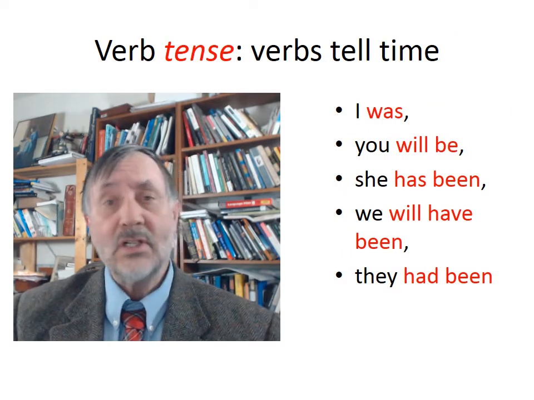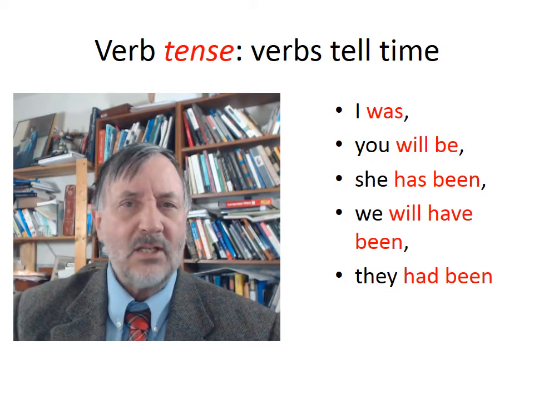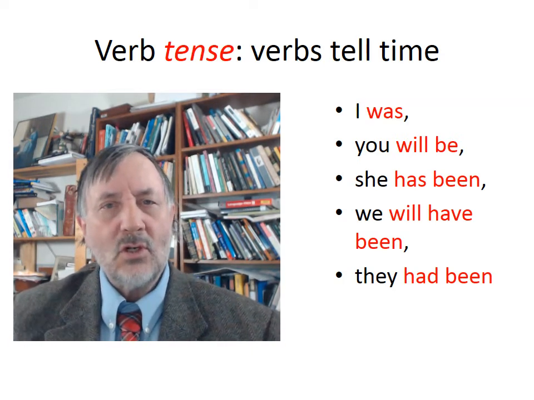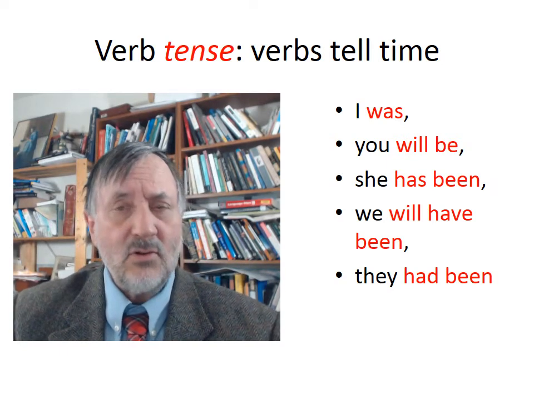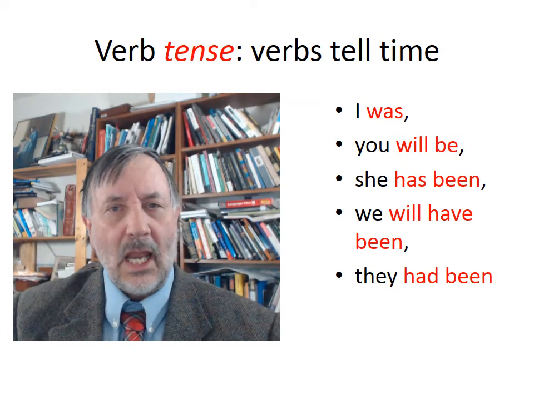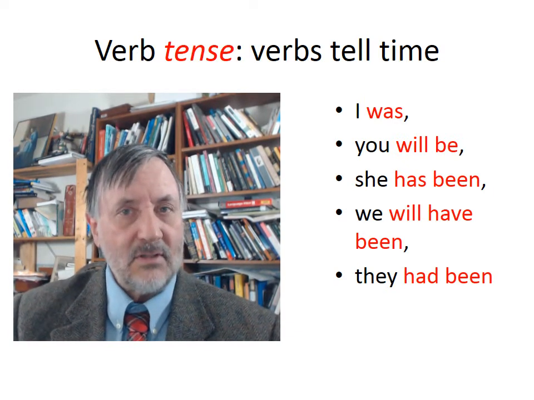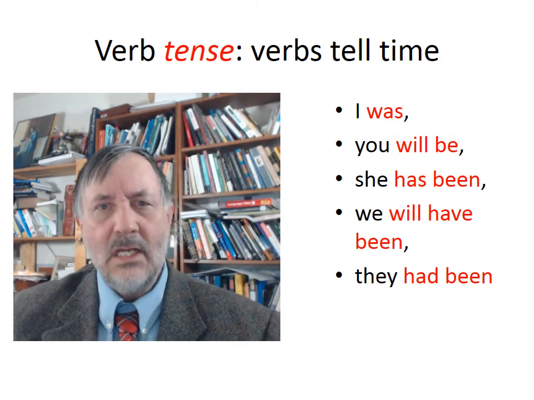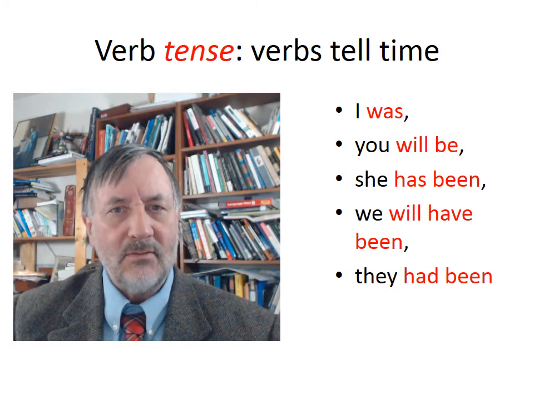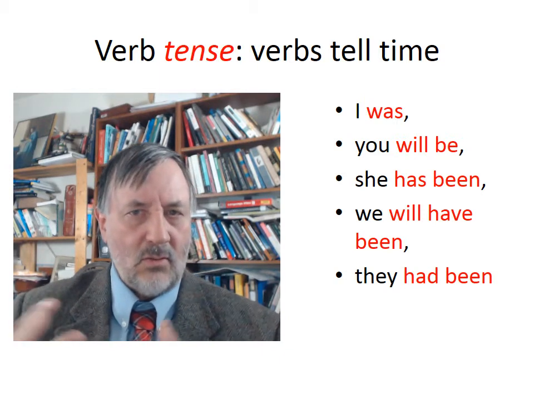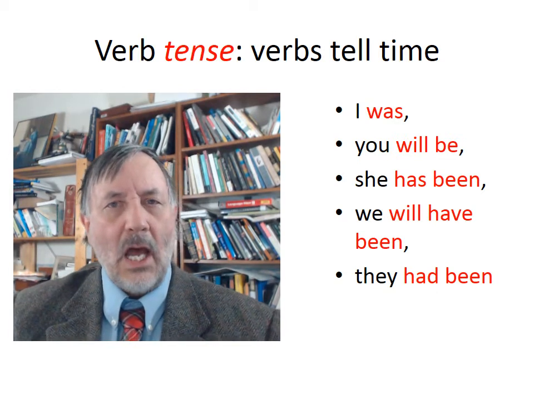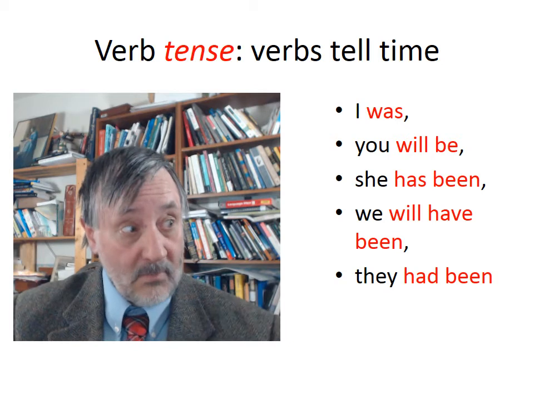So after that review, which I hope has been helpful, we get to the main point of this lesson, verb tense. In other words, verbs tell time. And that's what tense refers to. Tense refers to the ability of verbs to tell time. And in English, there are 6 different verb tenses, well, what we'll call tenses. Sometimes grammarians and linguists refer to aspect or mood of the verb, but we'll stick with the simpler term of tense.